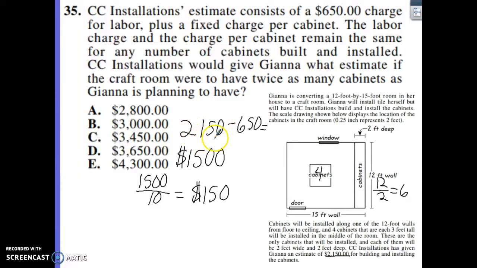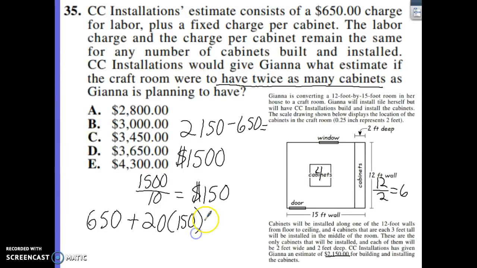So our amount here, the $2,150, was for 10 cabinets plus our charge for labor. Now it wants us to figure out how much it would cost for twice as many cabinets to be installed. So what we're going to do is take our $650, because that charge happens no matter what. We're going to add our $150 per cabinet for twice as many cabinets. That's going to be 20 cabinets, and that's going to give us a total of $3,650, which is option D on this one.